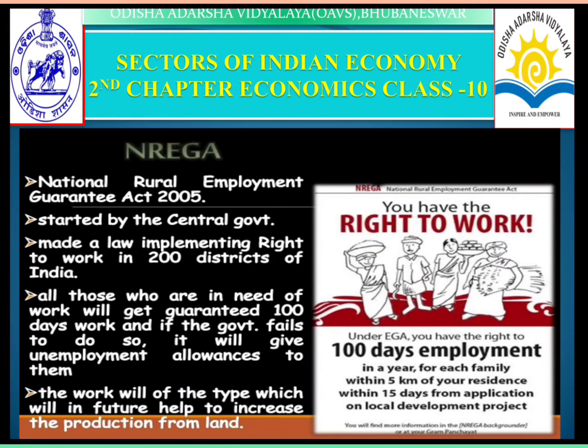The work will be of a type which will in future help to increase production from land. Now its name is changed to MGNREGA, which means Mahatma Gandhi National Rural Employment Guarantee Act. In some pockets, some areas, some districts, the days also increase from 150 days to 200 days. Wages also change from time to time for the betterment of the workers.